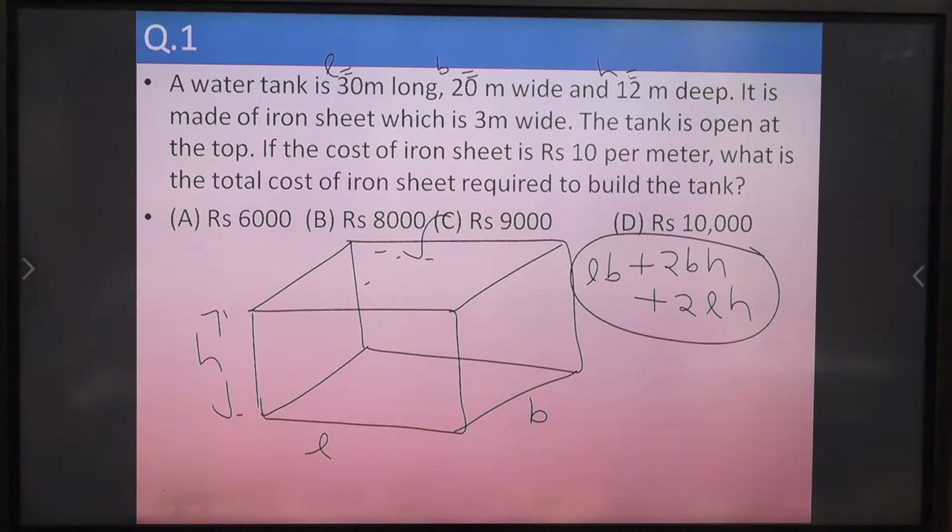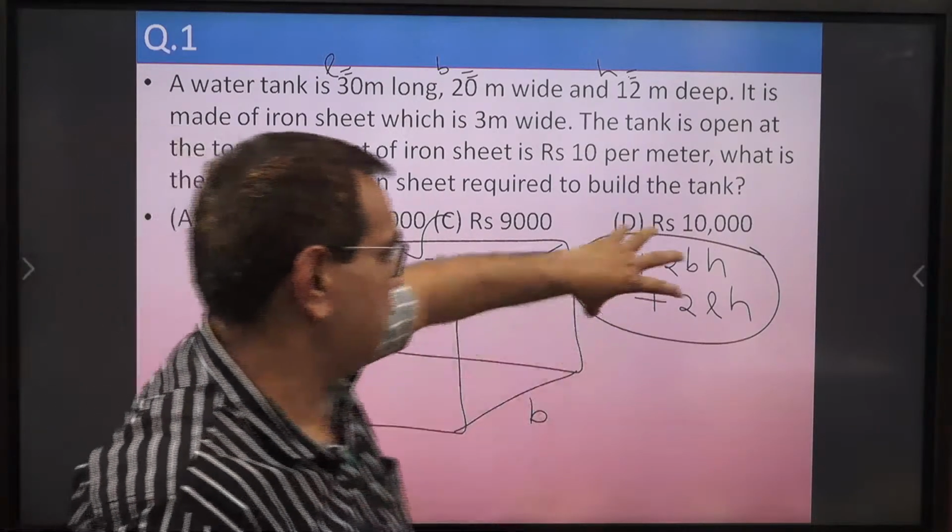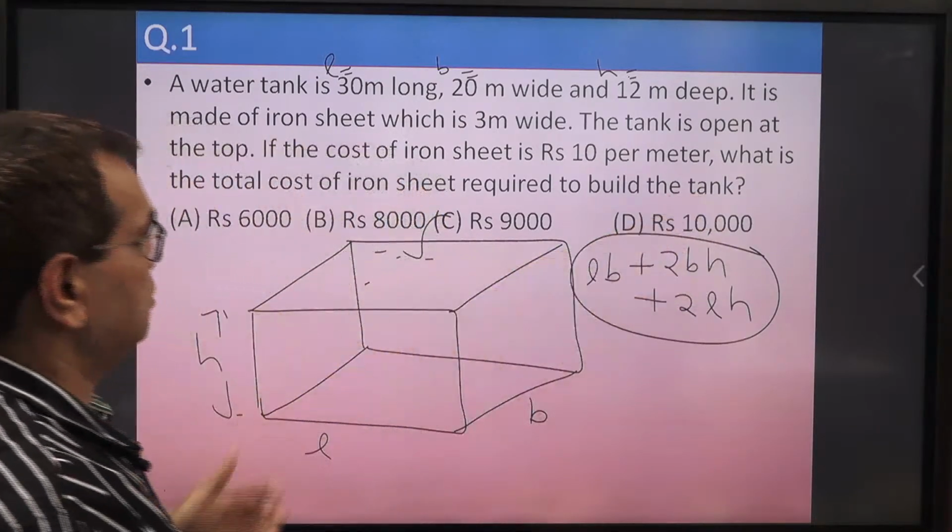Kisan, what is your answer you are getting here? You have to do the calculation, okay? I will not do much calculation. I want it from your side. Now, after computing this area, what is next?